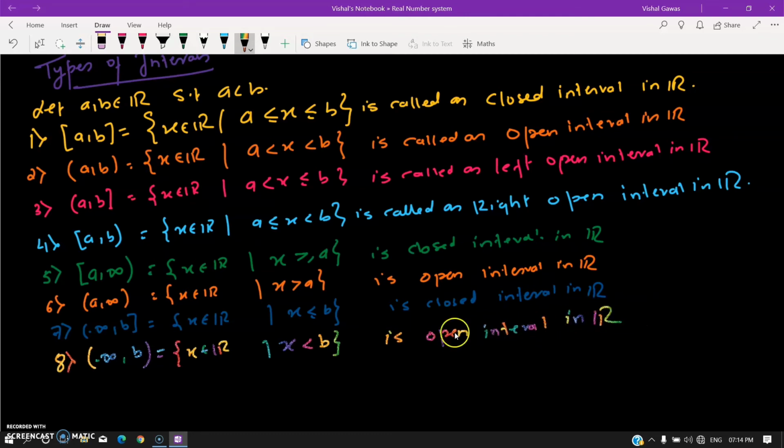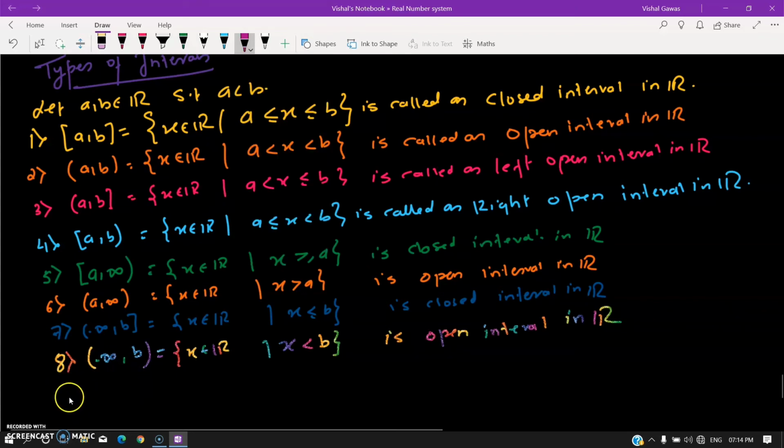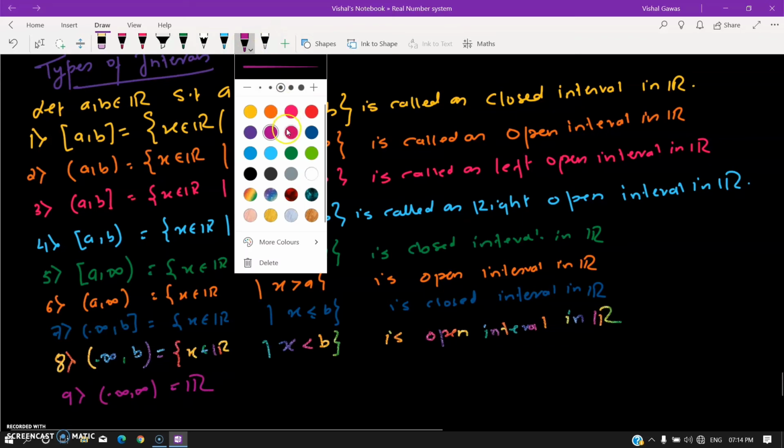In R. And the final one, well, the ninth one, oh well, there are more. Wait, if I look at minus infinity comma infinity, this is my entire R. Okay, the entire set of real numbers, right? The 10th one